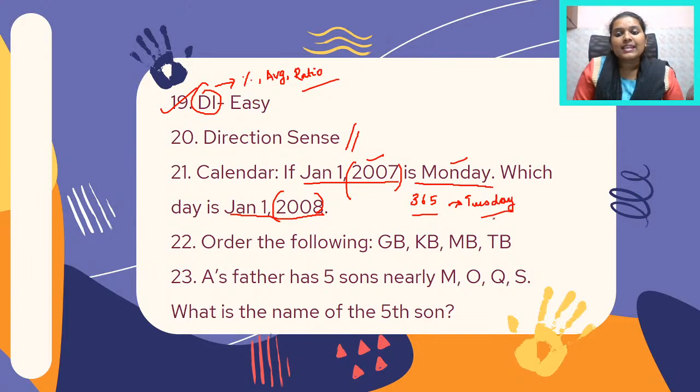So in case it is not a leap year, it is just a shortcut, wherein if there are no leap years in between the span that is given, then you could simply choose the next day that comes after Monday. If there are leap years, then you will have to add one day, or in case there are more than two leap years in the span that is given, you will probably have to add 2 days. So that's how you work out these problems based on calendar.